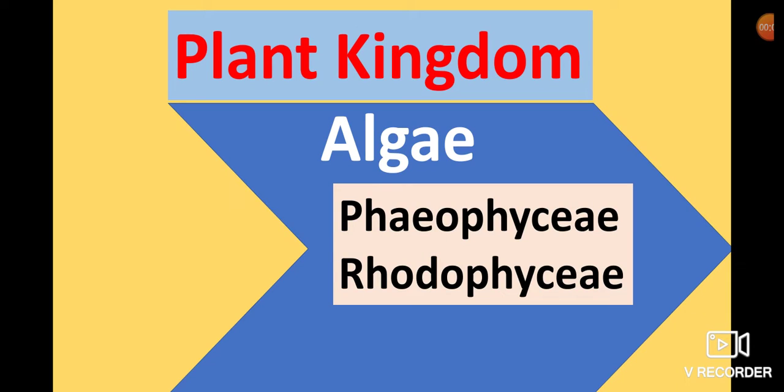Hello viewers, in this session we are discussing class Phaeophyce and class Rhodophyce in algae members in the chapter Plant Kingdom. So let us discuss initially Phaeophyce. Commonly Phaeophyce members are also called brown algae.